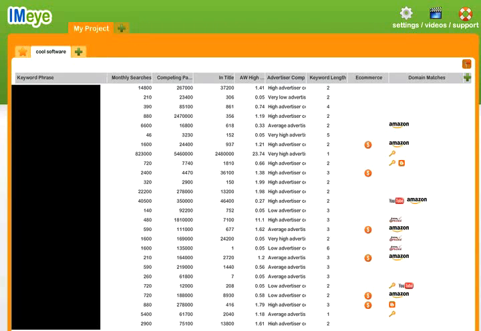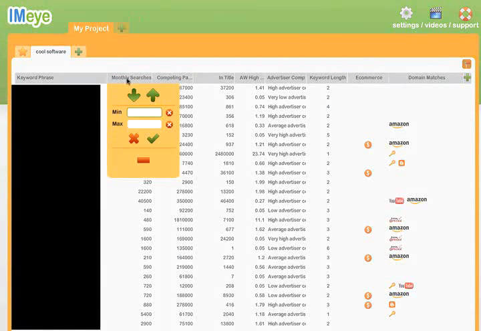Okay, here we are in the main IMeye interface, and you'll see it's made up of different tabs for different projects, and then within each project you can have sub-projects. I'm going to just focus on the power of IMeye, not so much a tutorial on how to use it for now. But the key thing to note is that all of these columns, and there are a few more that you can add in, and you can delete some so that you can manage the view, they are all searchable, filterable, and they are sortable, okay? So it gives you incredible power.